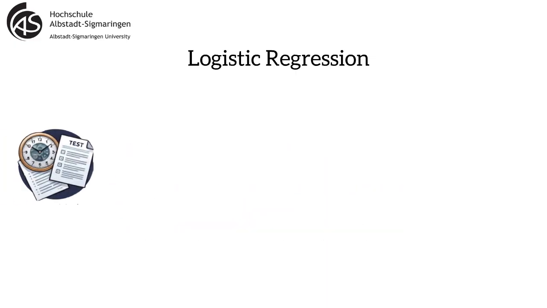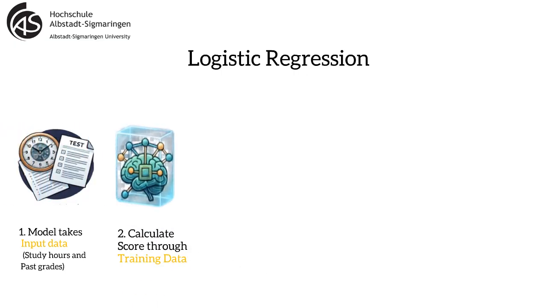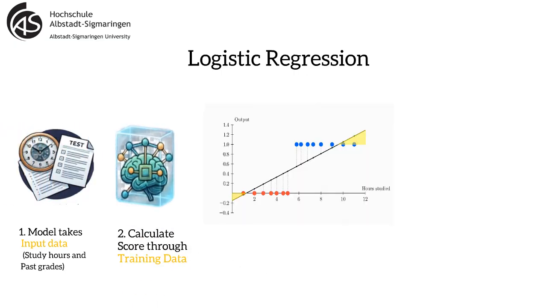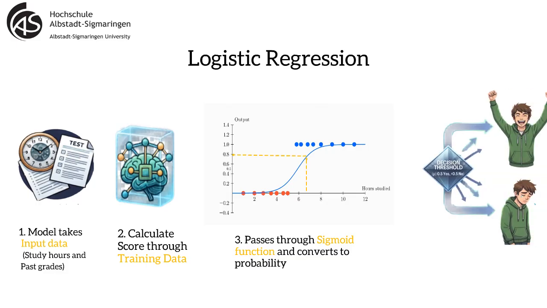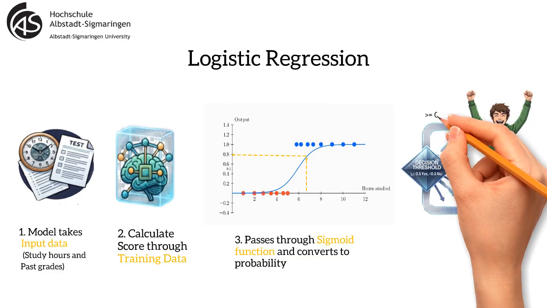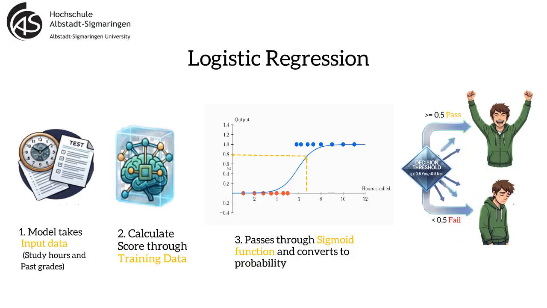Let's go back to Alex and the exam. First, the model takes that input. Then it calculates a score using the learned pattern from the training data. Next, it passes that score through the sigmoid function to convert it into a probability. Let's say the result is 0.8. That means there is an 80% chance the student will pass. If the probability is equal to or above 0.5, the model predicts yes. If it is below 0.5, it predicts no.